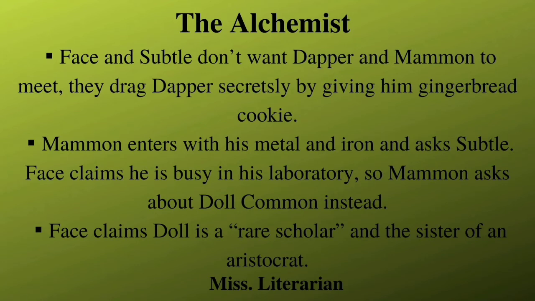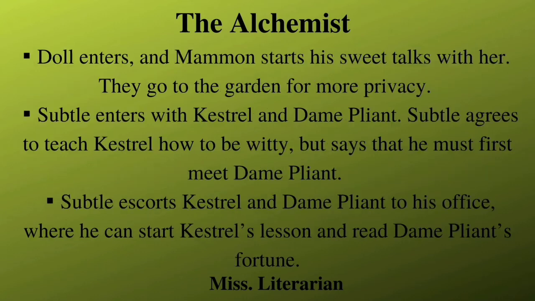Face also tells him that Dol Common has gone mad after reading the works of a Puritan scholar. Face offers to introduce Mammon to Dol Common on one condition: that Mammon must not mention his religion and must keep their introduction quiet. If he does not keep his promise, he won't be given the Philosopher's Stone by Subtle. Immediately Dol Common enters, and Mammon and Dol Common go into privacy, into a garden.